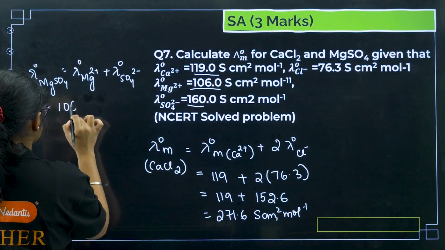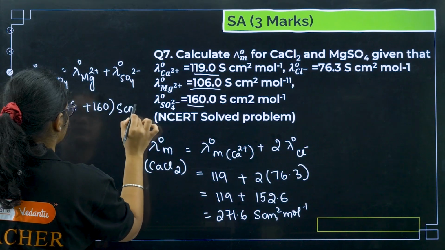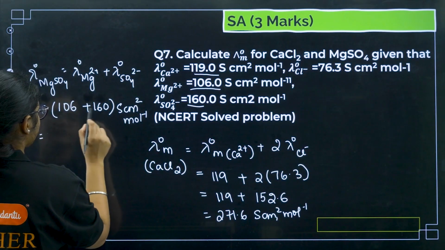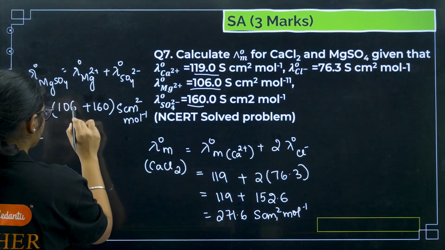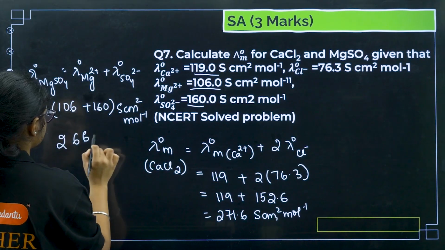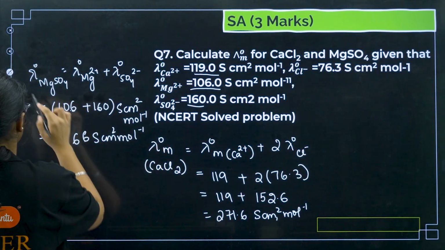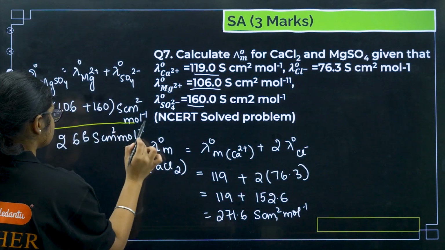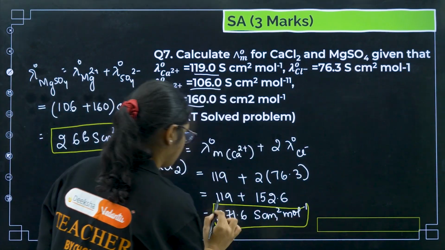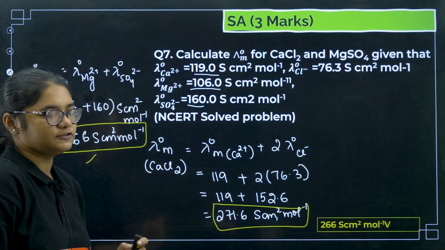So 106 plus 160 is 266 S centimeter square mole inverse. So we have two answers, this is one answer and this is another answer. Clear? I have written only this one, this one is also there.